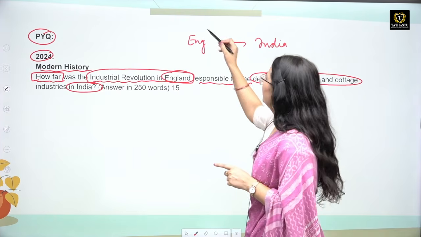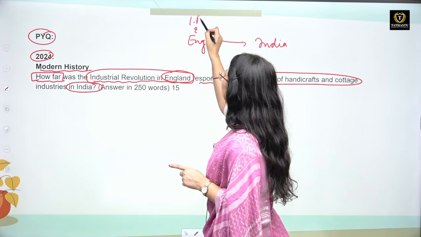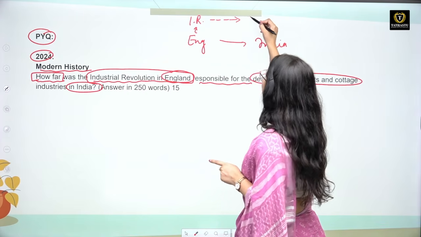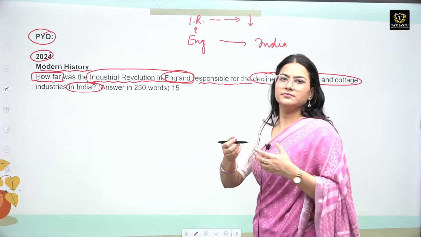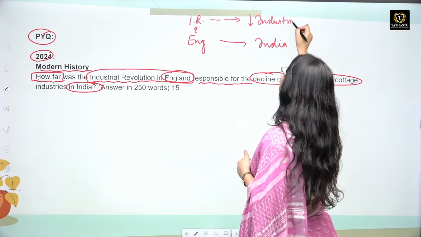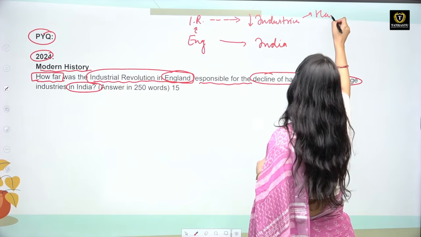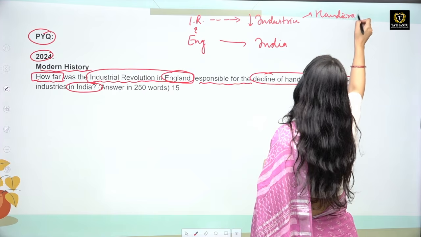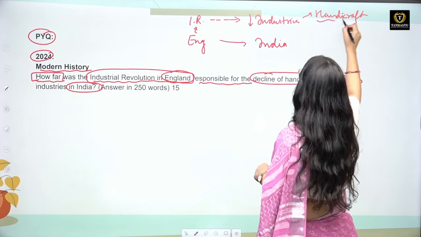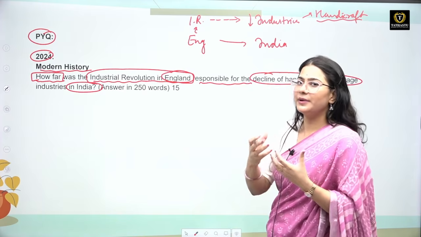अच्छा, इंग्लैंड में क्या हुआ? इंग्लैंड में कह रहे हैं कि इंडस्ट्रियल रिवोल्यूशन जो होती है, उसका इम्पैक्ट किस पे पड़ेगा? हमारी इंडस्ट्रीज उस टाइम पे कौन कौन सी थी? Our industries are handicrafts only. Handicraft and cottage industries are kind of the same thing. So we have only handicrafts, we don't have machine made goods.